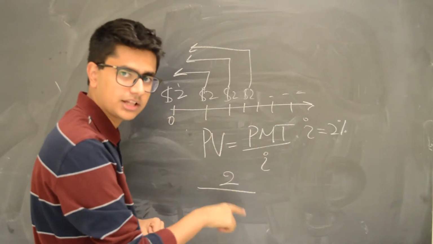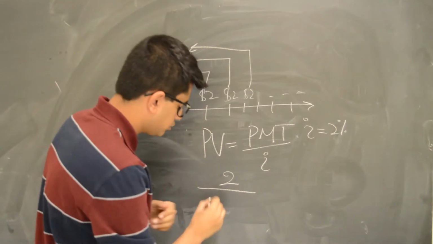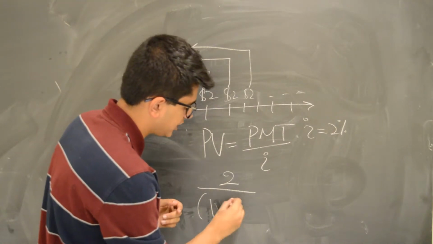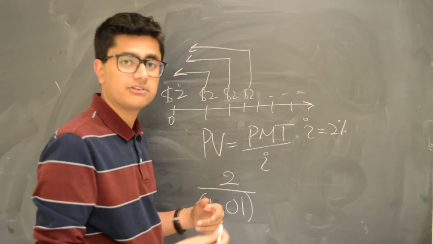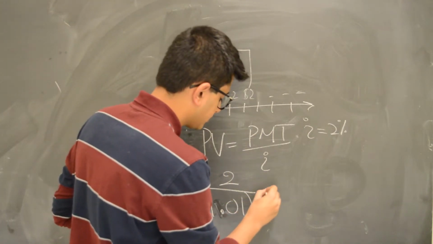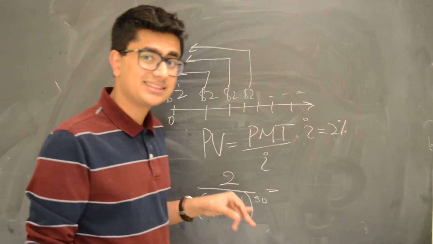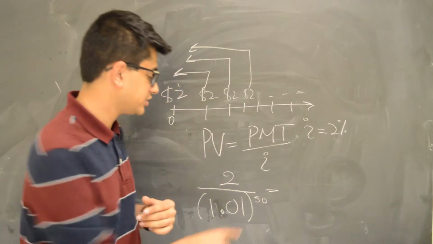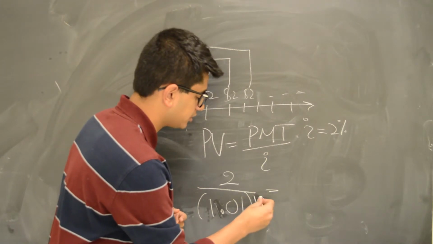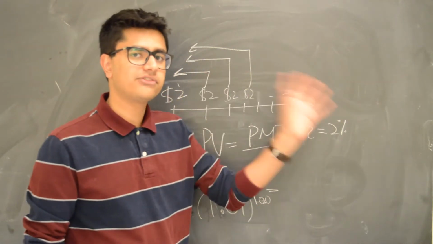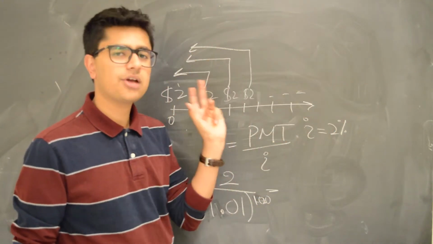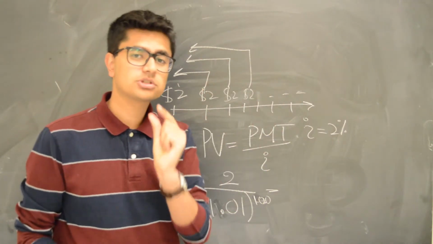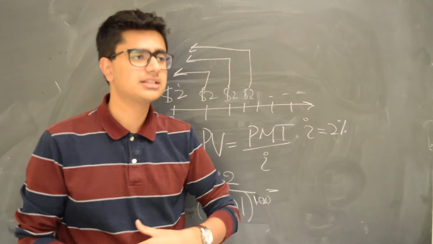And this is the present value of just a single lump sum. You'll get 2 divided by 1.01, which is an interest rate, to the power of, let's say, 50 years from now. If you actually do this math, this is going to be an extremely small number. And imagine 100 years from now, it's going to be even smaller. So as the time approaches infinity, you are getting money, but discounted back today, it's so small. Each payment discounted back becomes so small that we neglect that, and it's negligible.